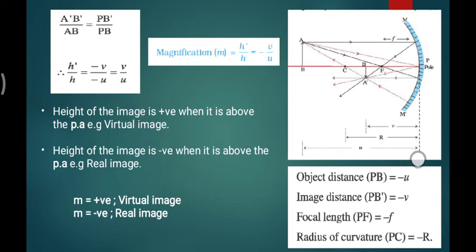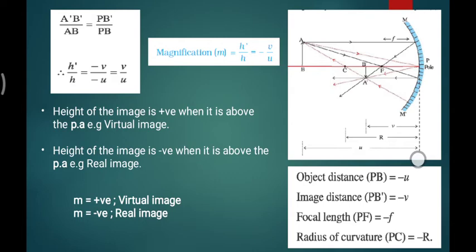It means that for magnification, you do not need to calculate only with the heights of the object or image. You can find the magnification using object distance and image distance.